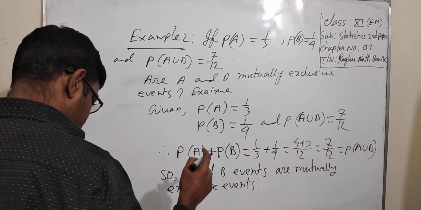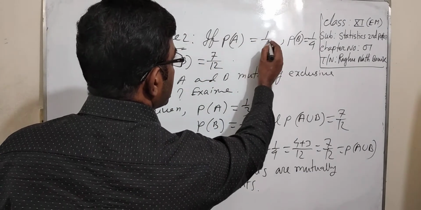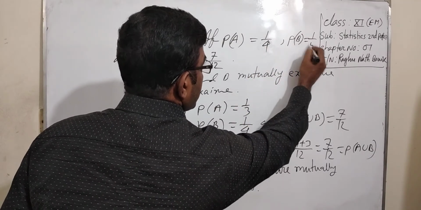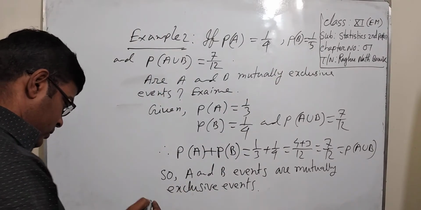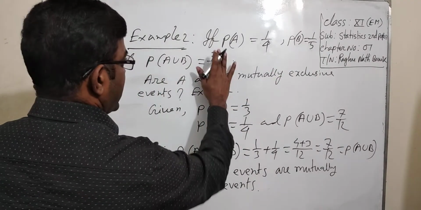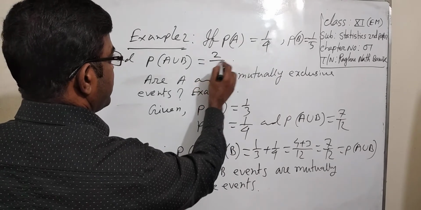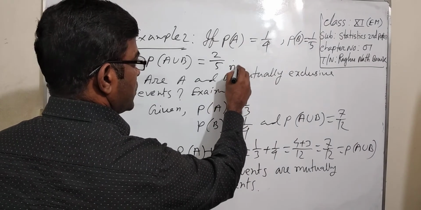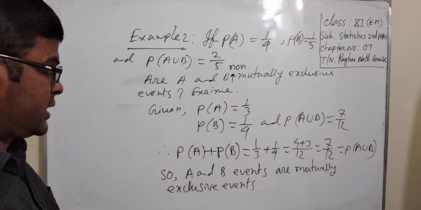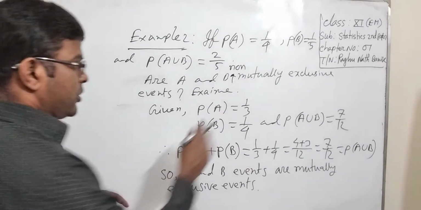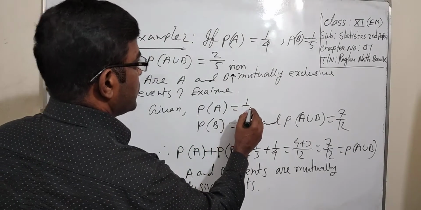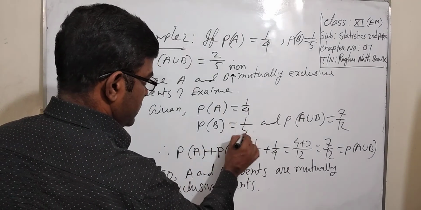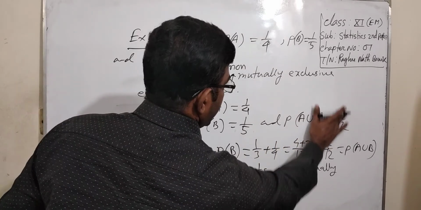If probability of A equal to 1 by 4, probability of B equal to 1 by 5, and probability of A union B equal to 2 by 5. Are A and B non-mutually exclusive events? Examine. Given probability of A equal to 1 by 4, probability of B equal to 1 by 5, and probability of A union B equal to 2 by 5.